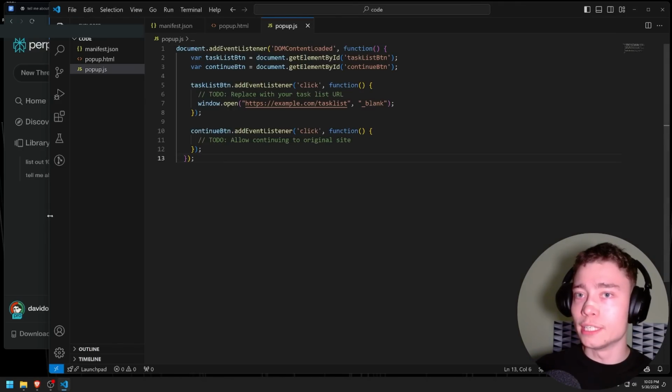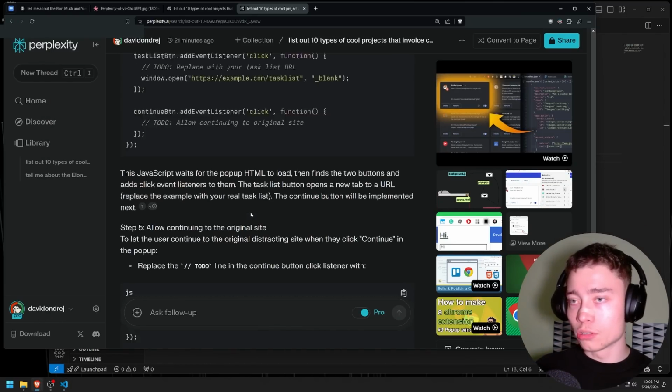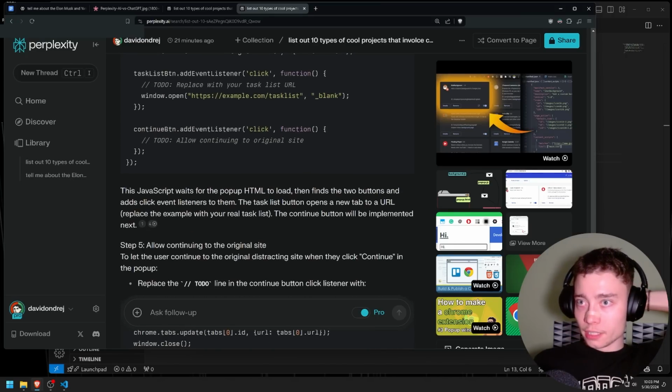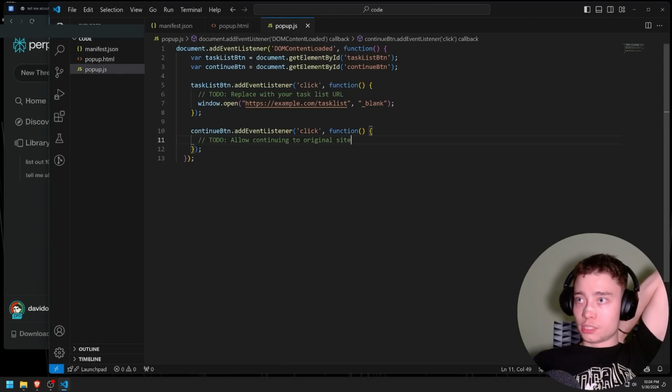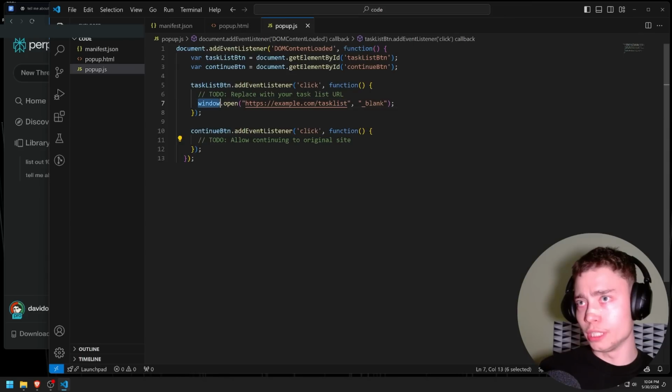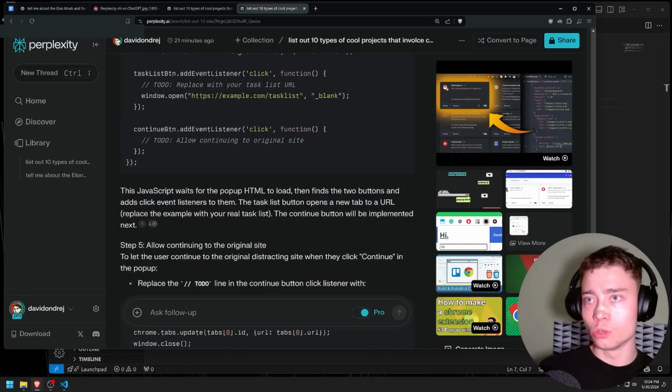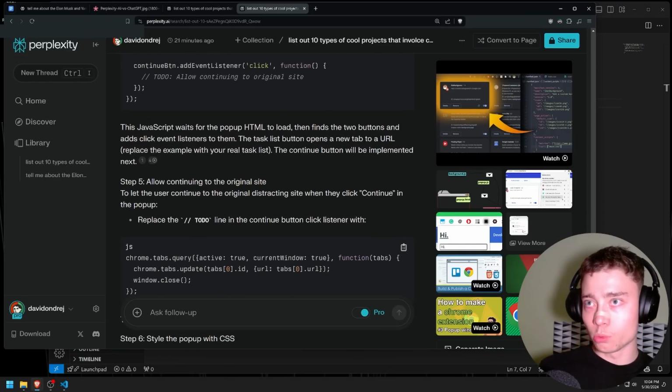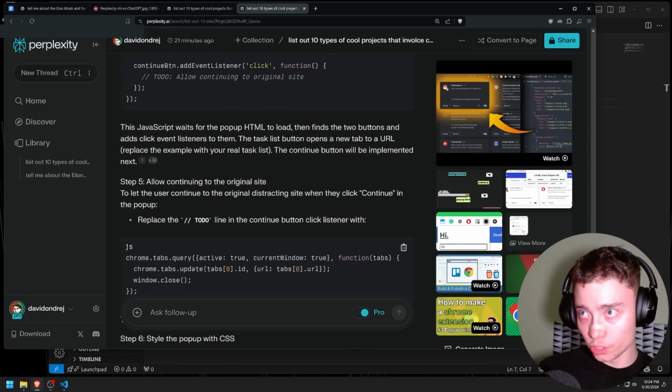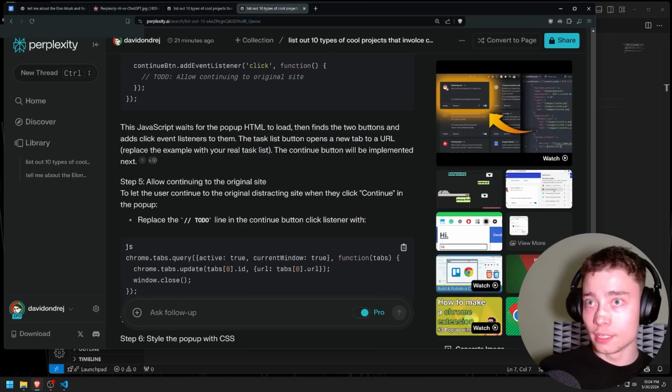Okay, I guess this is missing. So we need to expand on this JavaScript file. Maybe Claude 3 was feeling a bit lazy. We'll see. This JavaScript waits for the pop-up. Well, actually, no. It needs to just click and then do nothing, right? Maybe we have to change this to replace the current URL instead of opening a new window. We'll see. This JavaScript waits for the pop-up HTML to load, then finds the two buttons and adds click event listeners to them. Task clicks button opens a new tab to URL.